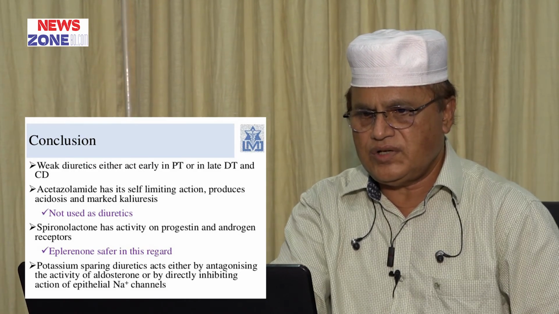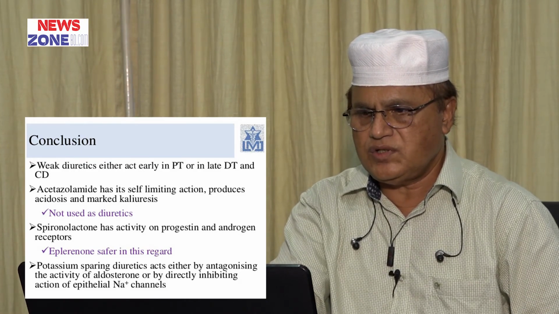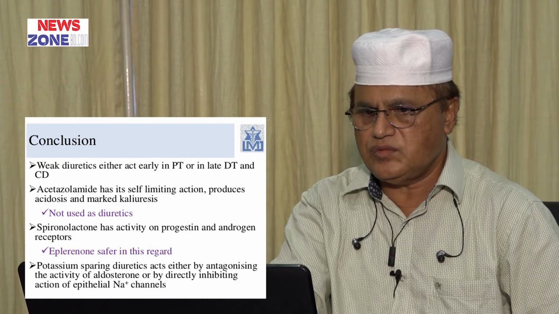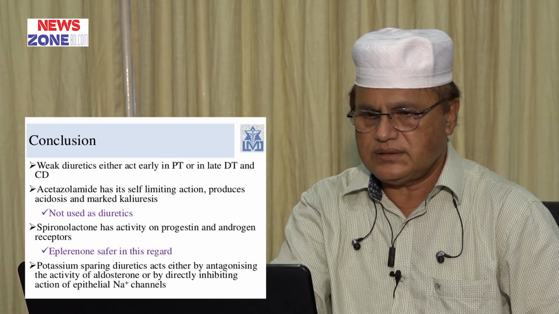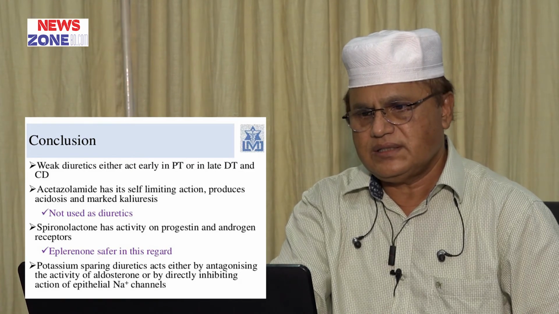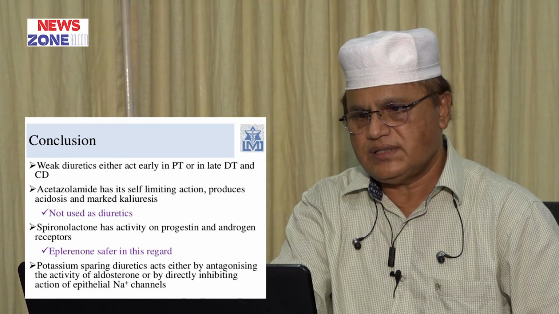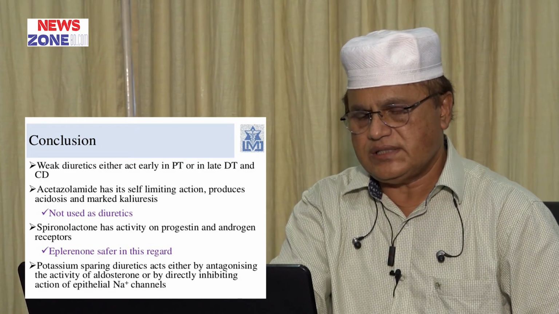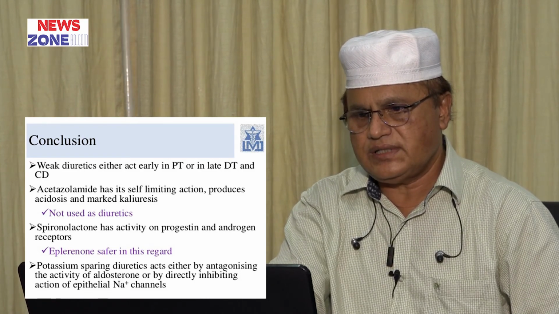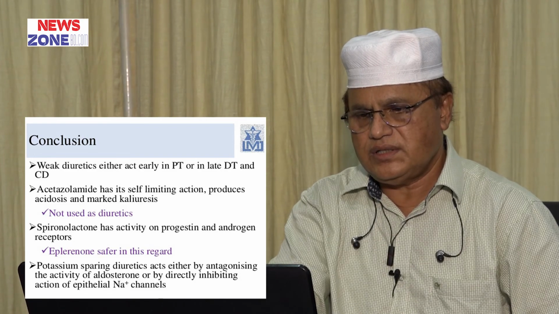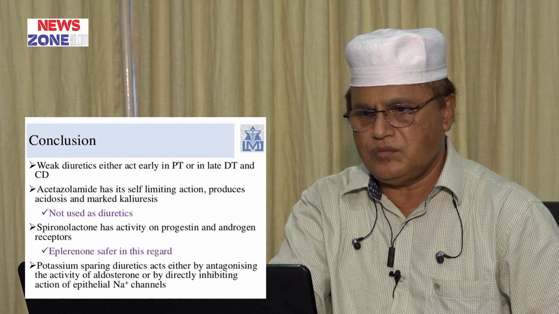Acetazolamide has a self-limiting action, produces acidosis and marked diuresis. It is not used as a diuretic, usually used for the treatment of glaucoma.